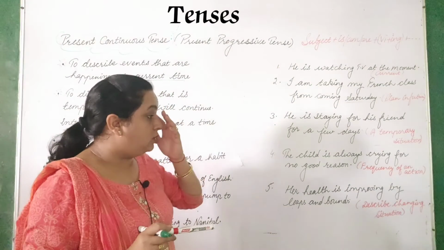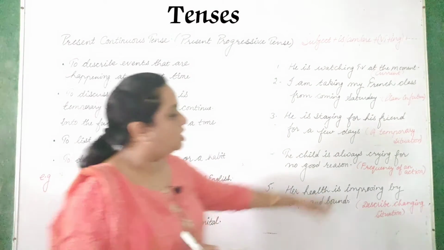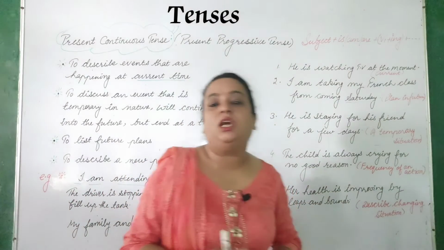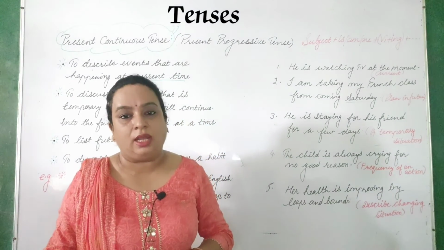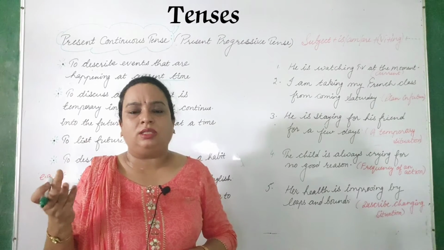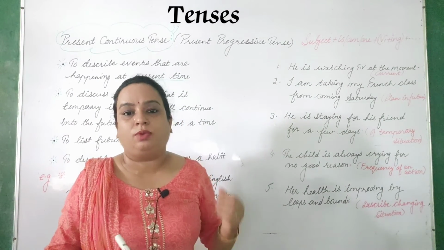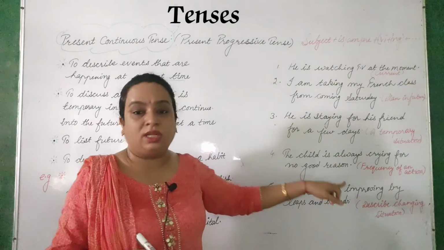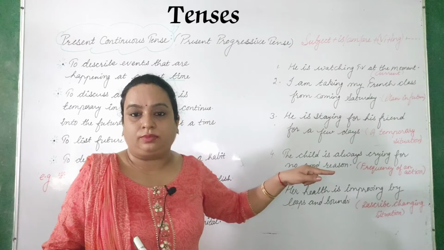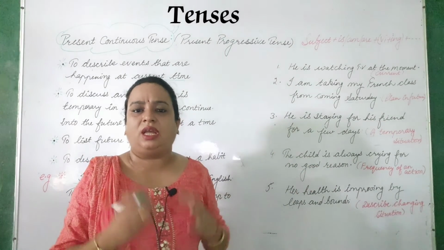Next is, the child is always crying for no good reason. This is telling a frequency of an action. Here we are telling about the habit of the child. He starts crying without any reason, whenever you see, always he keeps on doing this. So the child is always crying for no good reason. This is his habit, right? Whenever you look, he is crying.